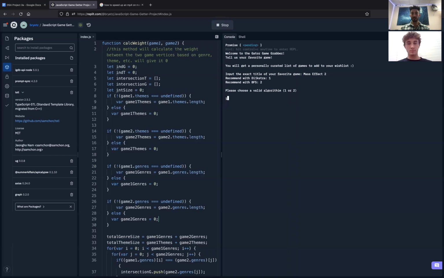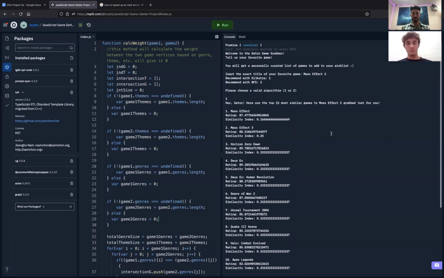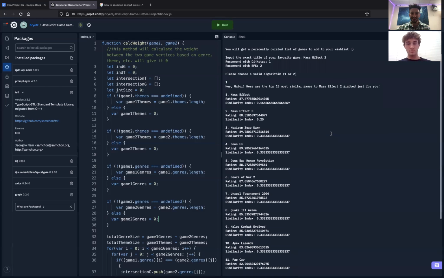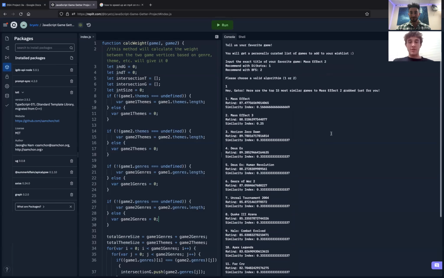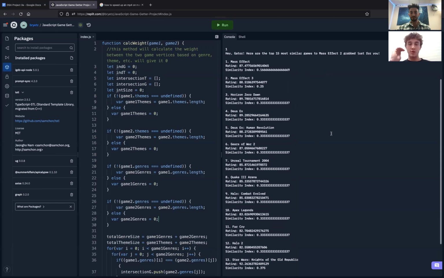So let's get some recommendations with Dijkstra's. All right. Hey Gator, here's some recommendations. What this outputs is the top 15 in order of most similar to Mass Effect 2. And the similarity index, the lower it is, the more similar they are.